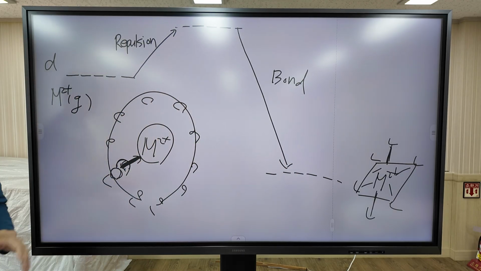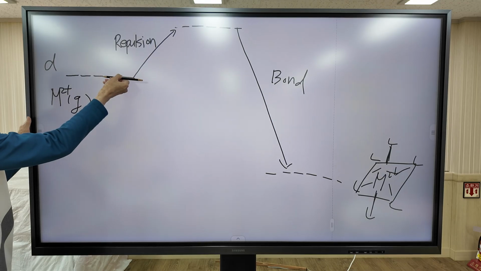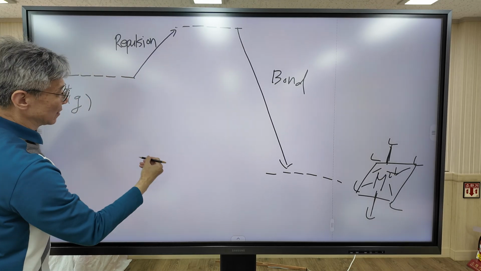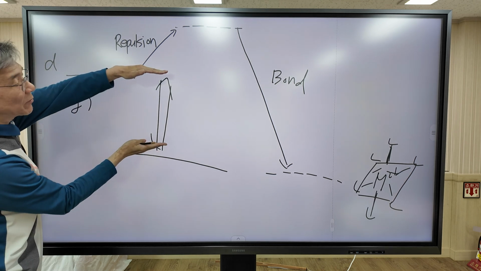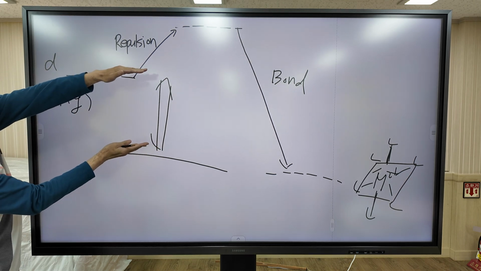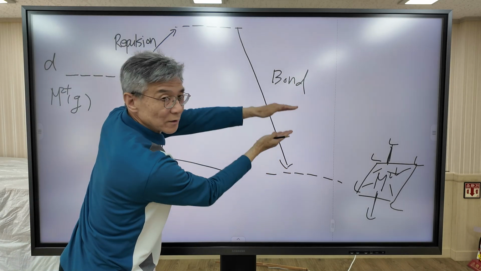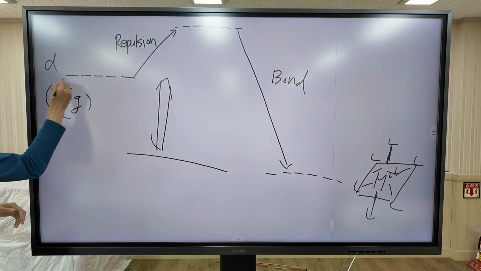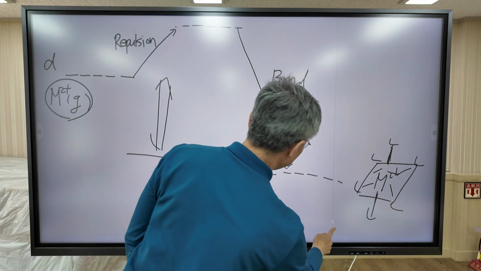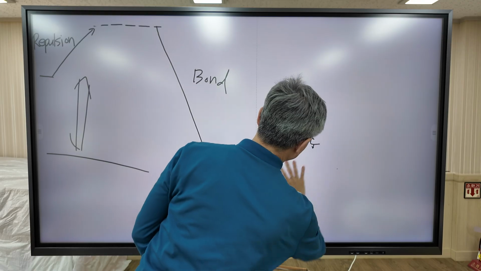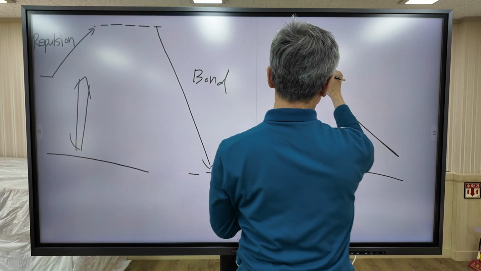This is a schematic illustration. This is the initial state energy level. This is the final state energy level. So the energy is stabilized like this, okay? But this one may be lowered or raised, depending on the size of this metal ion. As I said before, the initial prediction is like this.